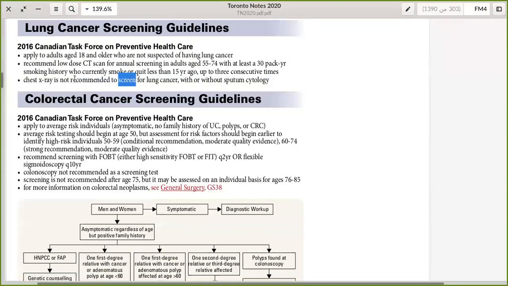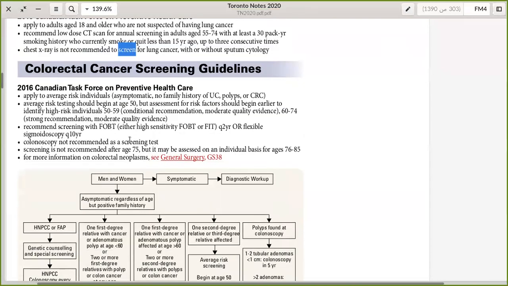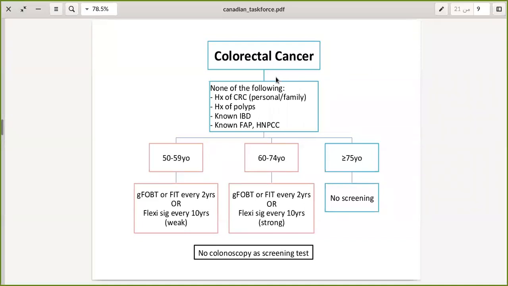All right, let's move on to the colorectal cancer screening guidelines. It looks a bit confusing here, so I will go to my algorithm in order to simplify everything for you guys. So colorectal cancer.